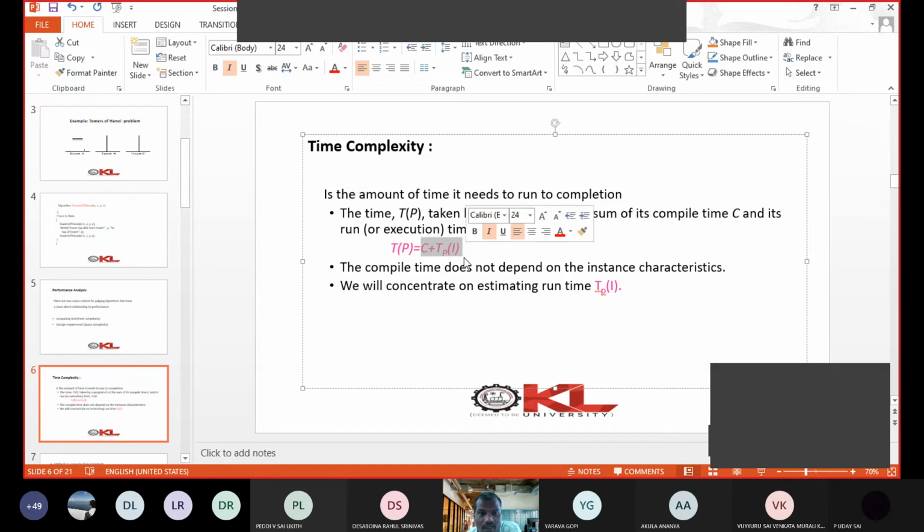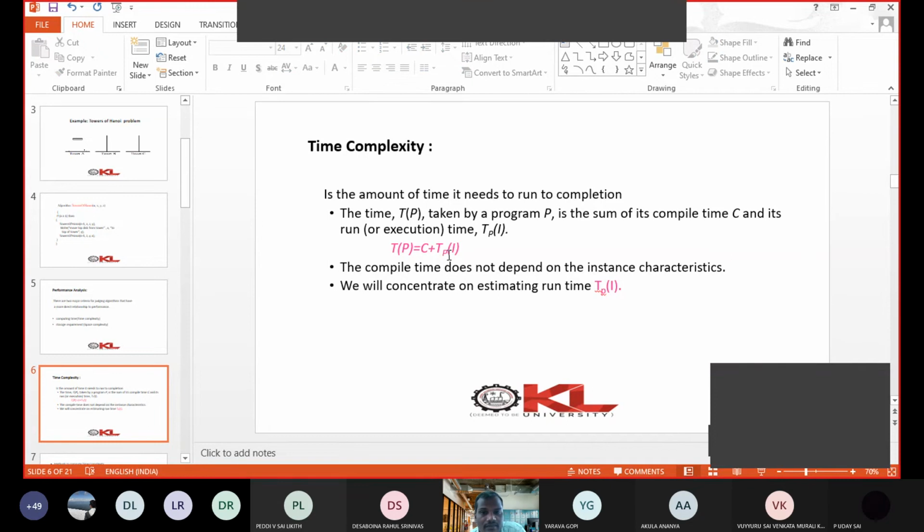Now C is constant. Sometimes your algorithm has simple assignment statements, which take constant time. There is no variation in the time taken by those statements, even if you execute them in multiple runs. But sometimes your algorithm also has some instance characteristics based statements. Those are called TP of I.